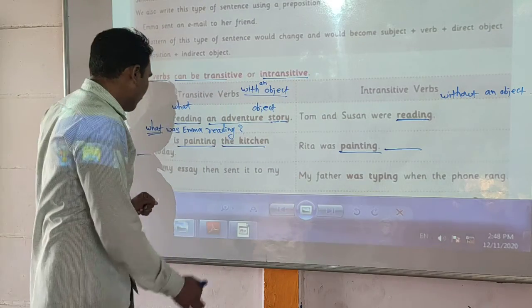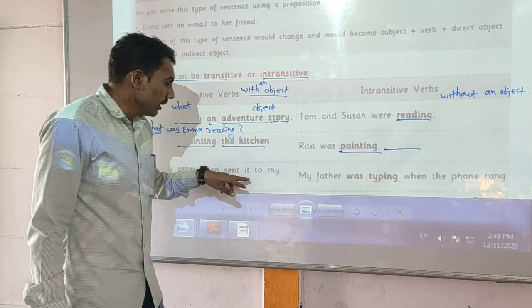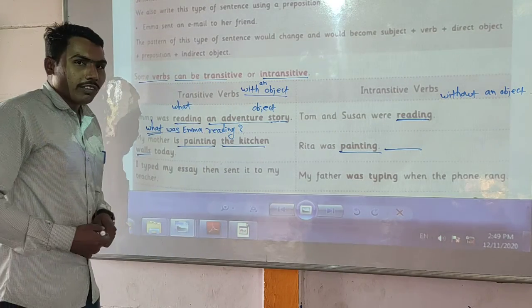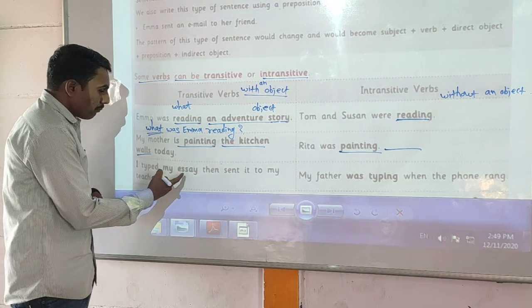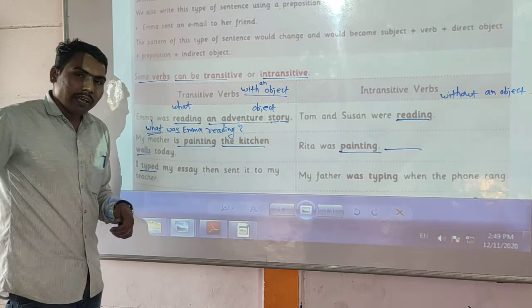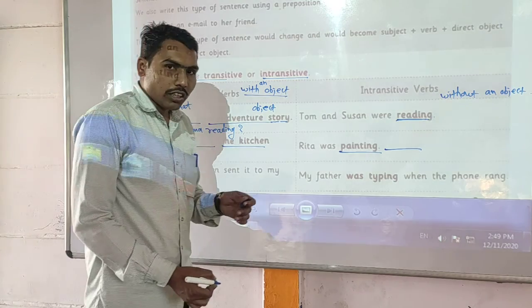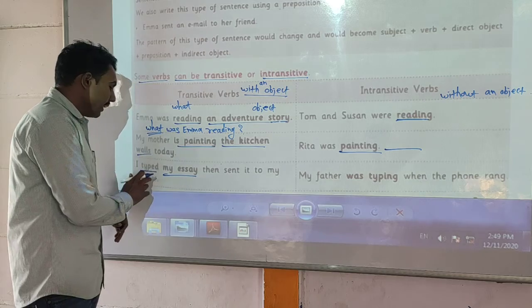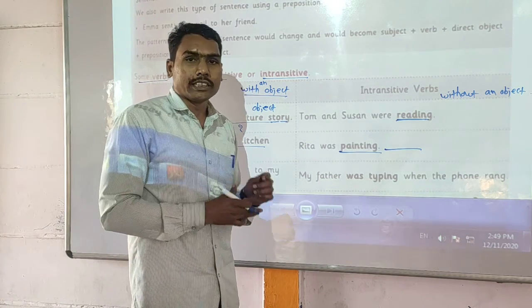Now the third line is here. I typed my essay, then sent it to my teacher. In this example, typed is the main verb and my essay is an object, so it is a transitive verb, a verb which has an object.